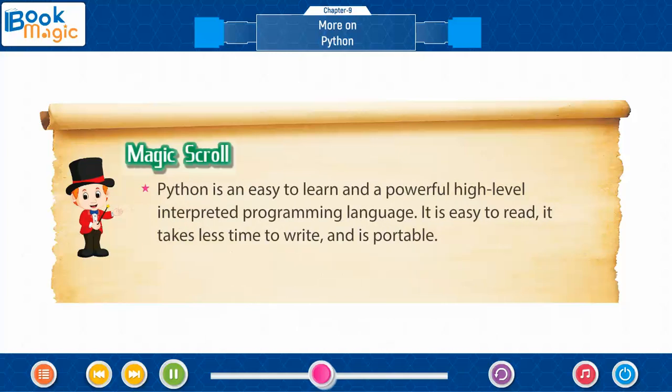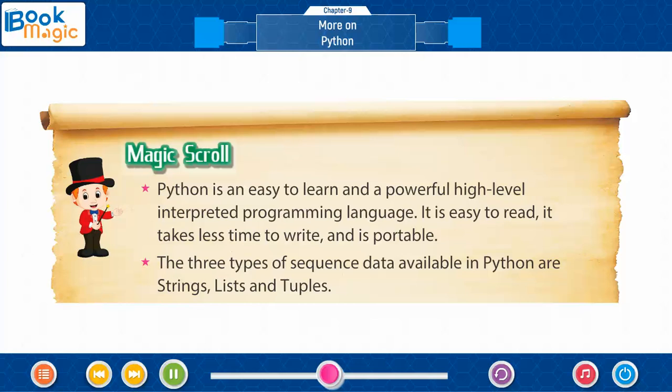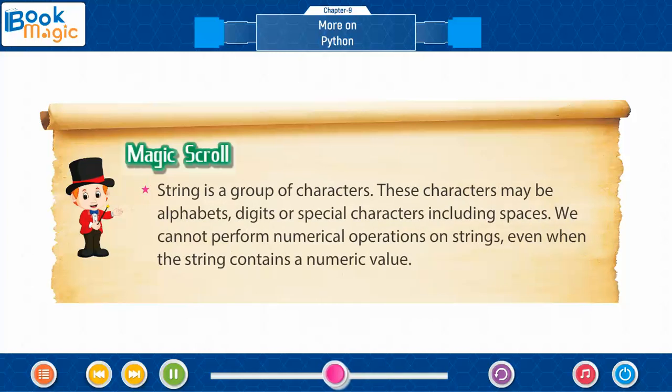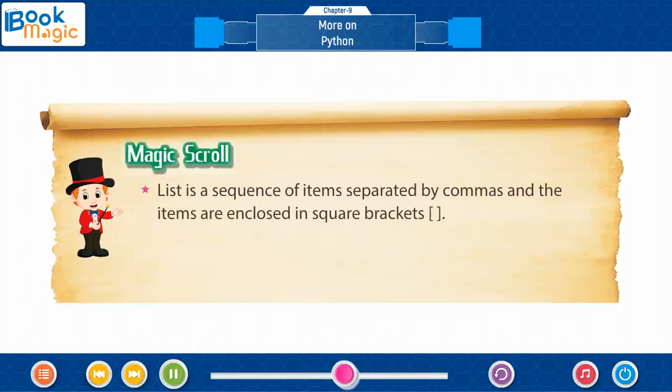Magic Scroll. Python is an easy-to-learn and a powerful high-level interpreted programming language. It is easy to read, it takes less time to write, and is portable. The three types of sequence data available in Python are strings, lists, and tuples. A string is a group of characters. These characters may be alphabets, digits, or special characters including spaces. We cannot perform numerical operations on strings, even when the string contains a numeric value.